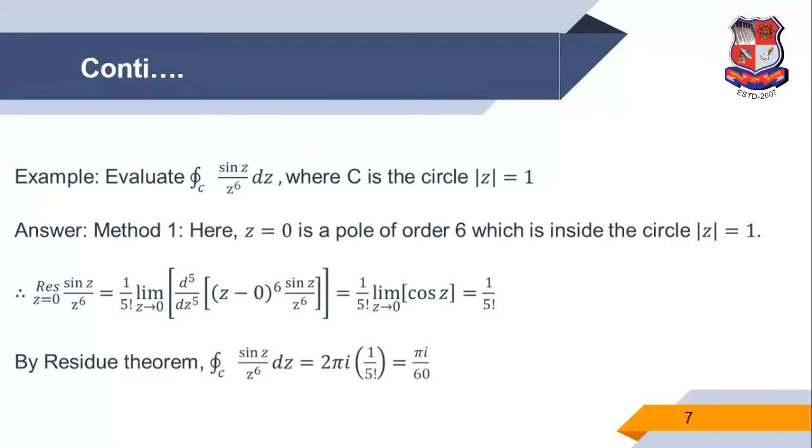Now another example. Evaluate the integration over the curve C of sin z upon z raised to 6 dz, where C is the circle |z| equal to 1.